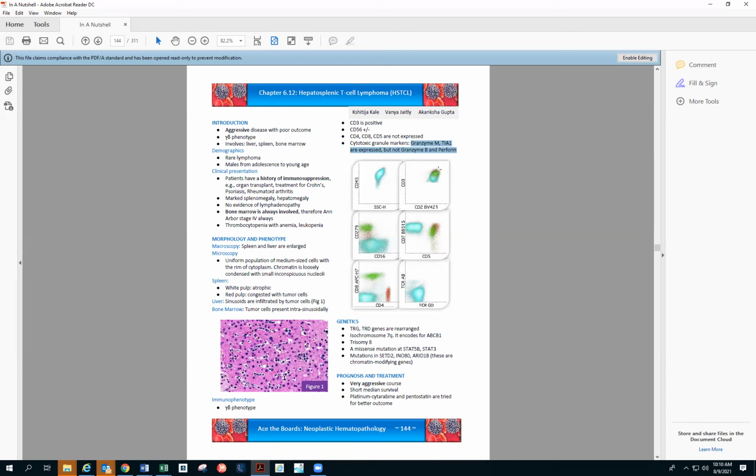CD45 over here, and then CD2 and CD3 that are present. So basically, downregulation of CD5, there will be no 4 and 8. It will be TCR gamma delta. That's your hepatosplenic for you. PD1 negative.